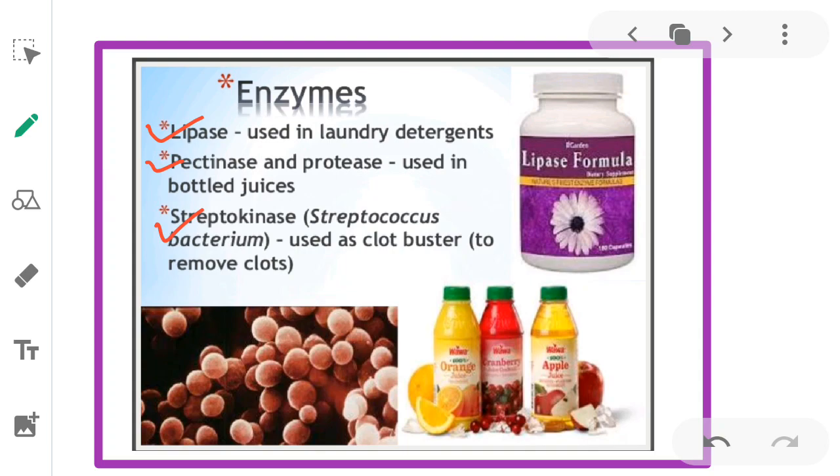This is because the bottled juices are clarified by use of pectinases and proteases. Then streptokinase, from Streptococcus bacterium, is used as a clot buster to remove clots. It is modified by genetic engineering and used as a clot buster for removing clots from the blood vessels of patients who have undergone myocardial infarction leading to heart attack. So these are the enzymes where microbes are used.